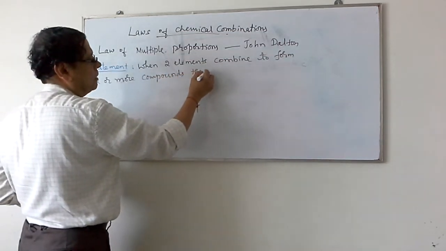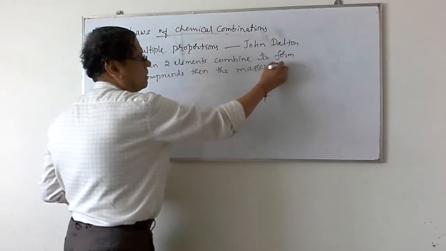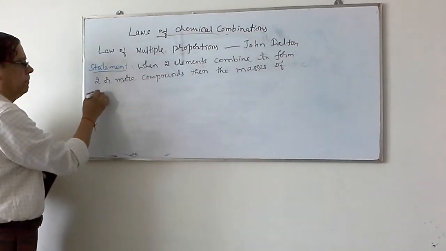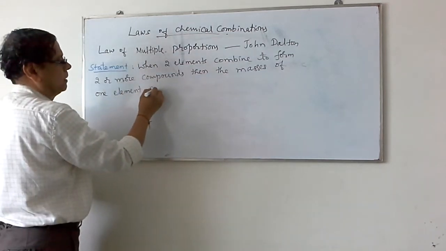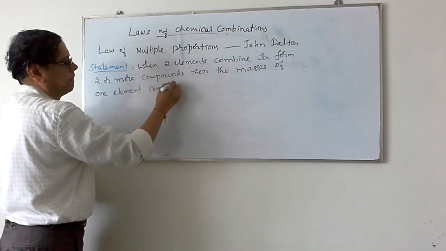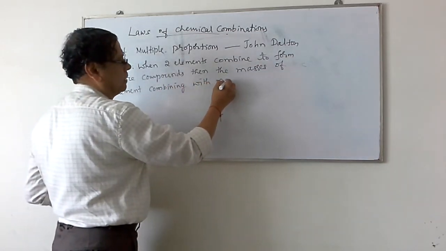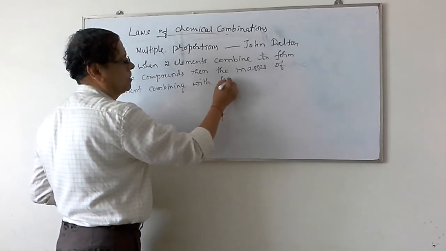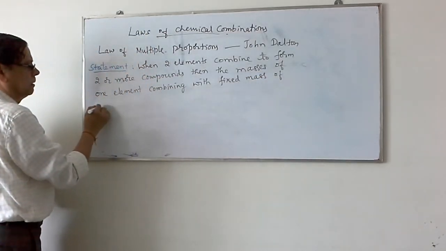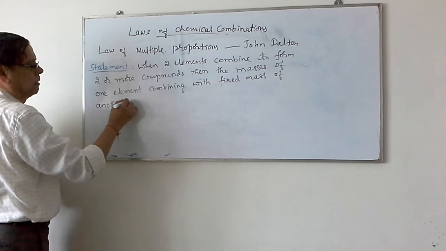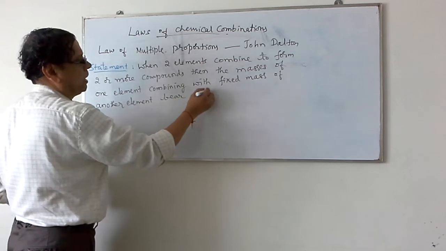then the masses of one element combining with a fixed mass of another element bear a simple ratio.